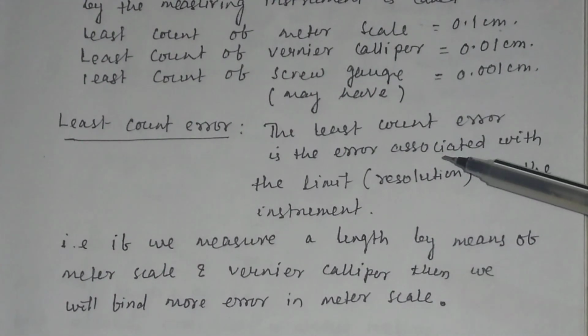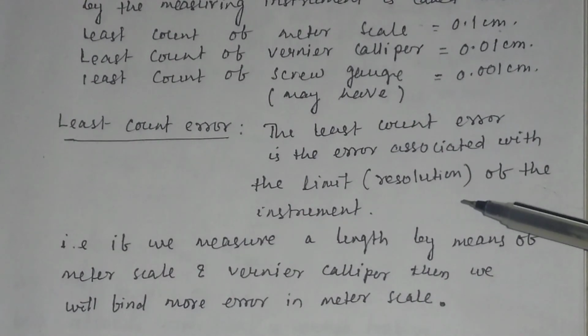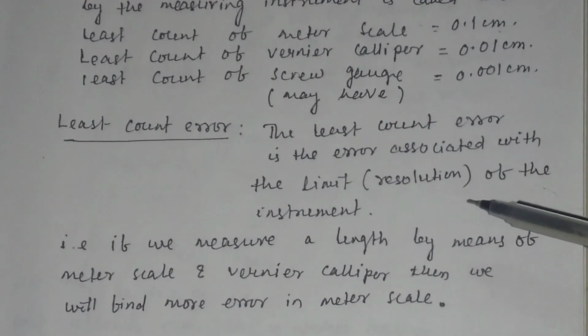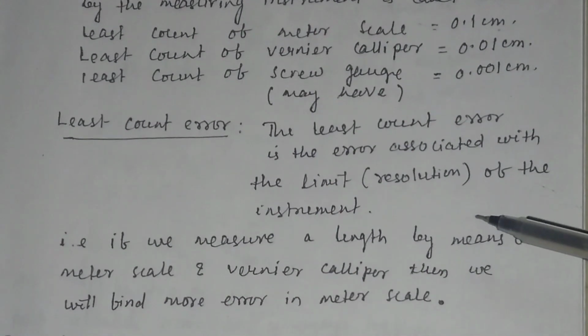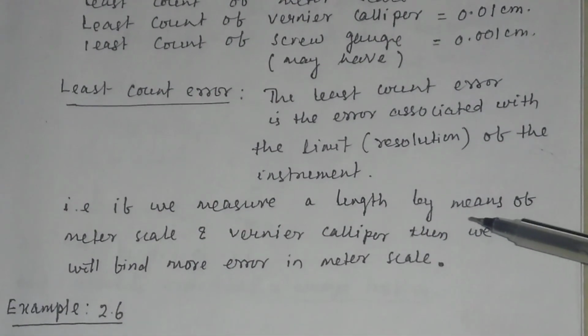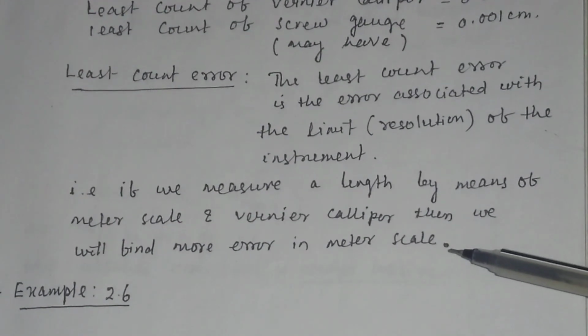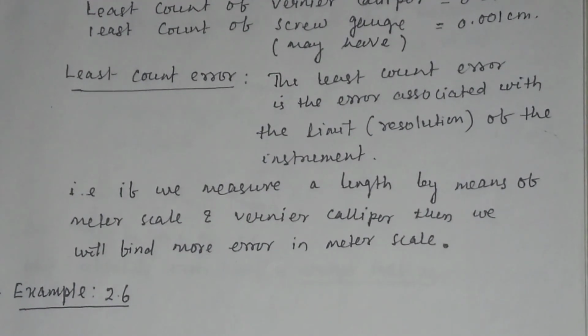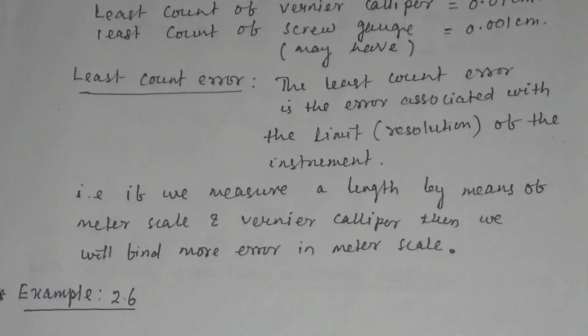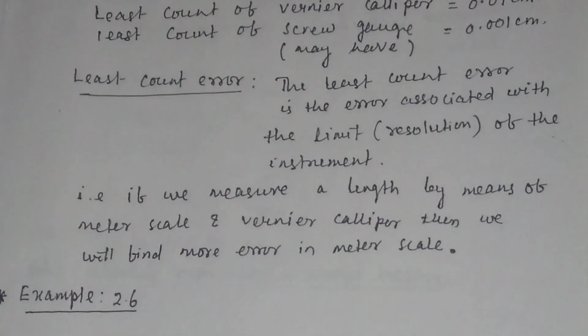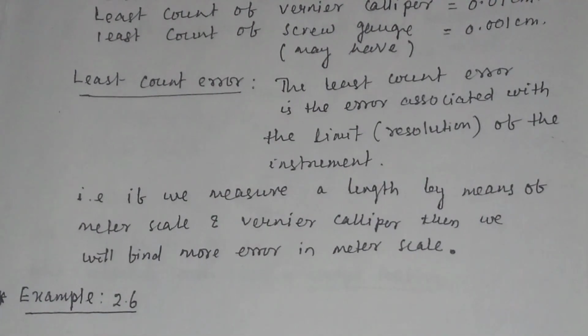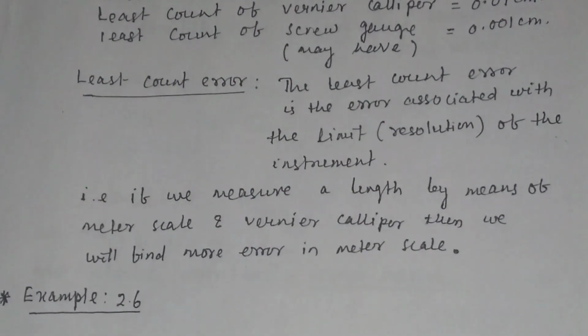So least count error is the error associated with the limit of the instrument or resolution of the instrument. That is, if we measure a length by means of meter scale and vernier caliper, then we find more error in meter scale. Now let us discuss example 2.6 to know what is precision and what is zero error.